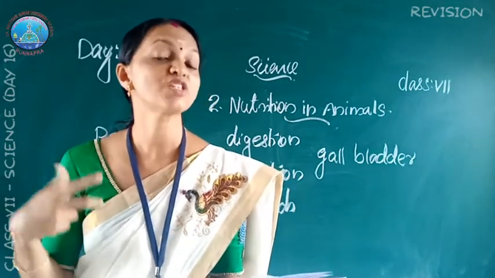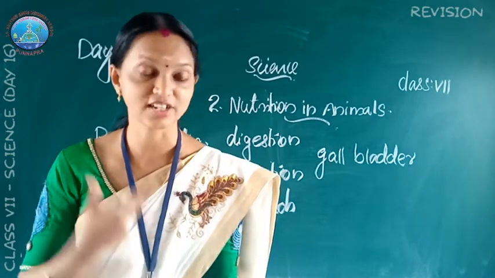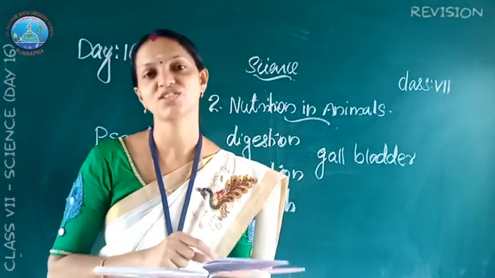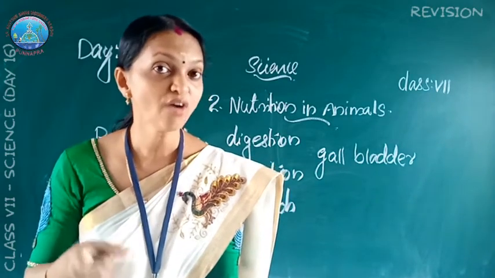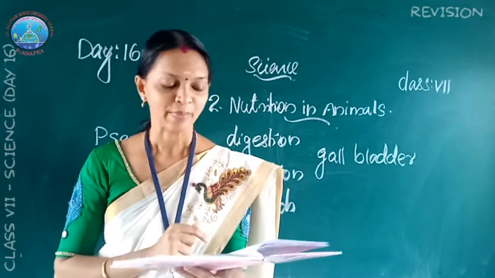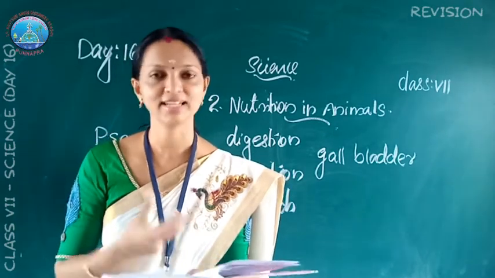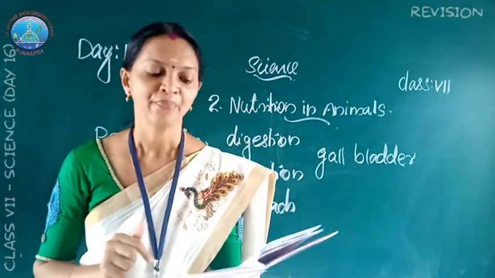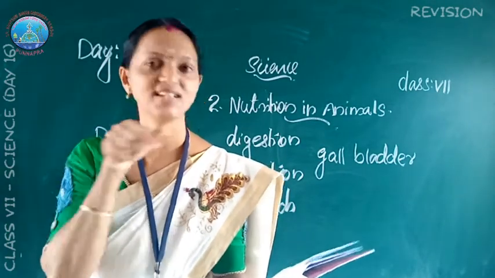Then where is bile produced? Bile is produced in the liver and it is stored in the sac-like structure called the gallbladder, and it helps in the digestion of fat. Okay. Next, pseudopodia or false feet, present only in amoeba. Then rumen. Rumen is a part of the stomach present in grass-eating animals.